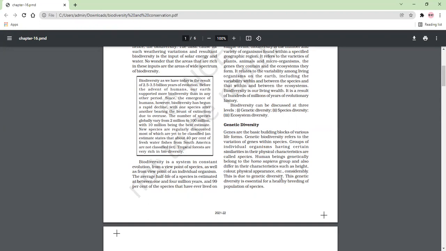So as we discussed, this genetic diversity is essential for a healthy breeding population of species.